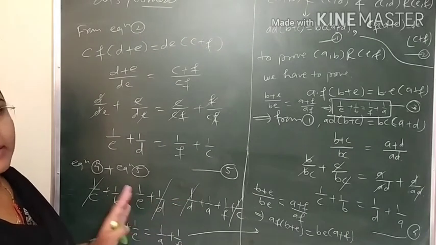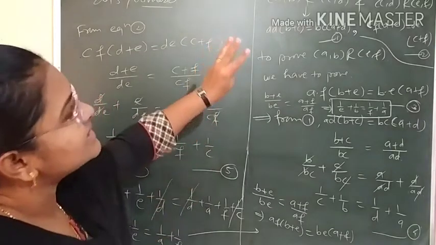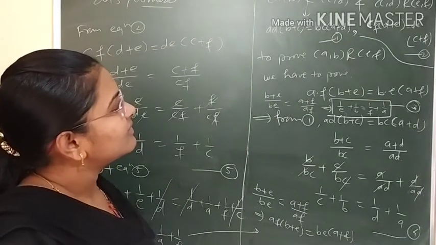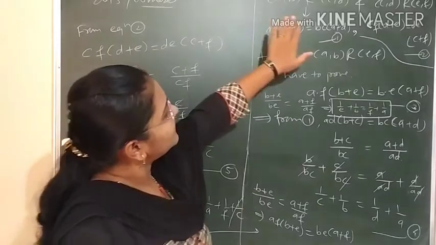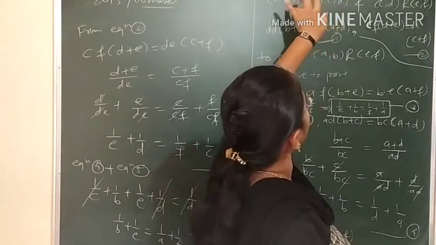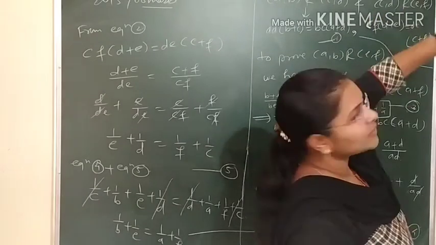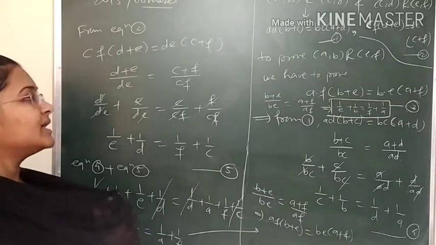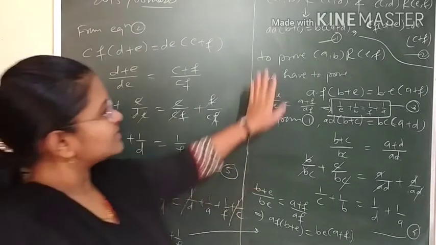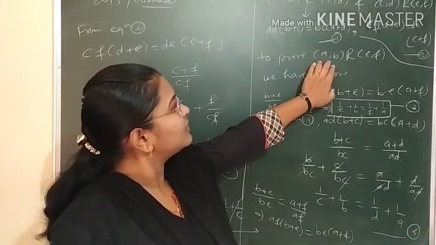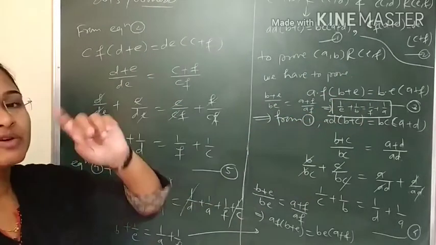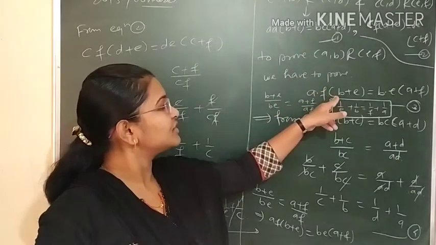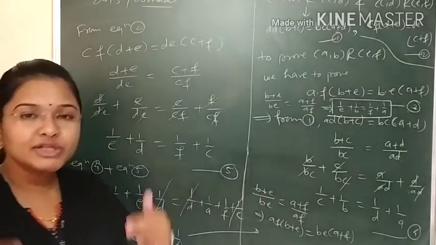will look quite difficult, but if you go by the process using the appropriate method, then it will not be difficult. So (A, B) is related to (C, D), first element related to second, and second element related to third element. Whatever condition is given for the elements to be in the relation set, that condition we have applied, and we have to prove this (A, B) related to (E, F), that is first element to third element, how they will relate. So for proving that we'll apply the condition for them, because students, we should know what we have to prove.